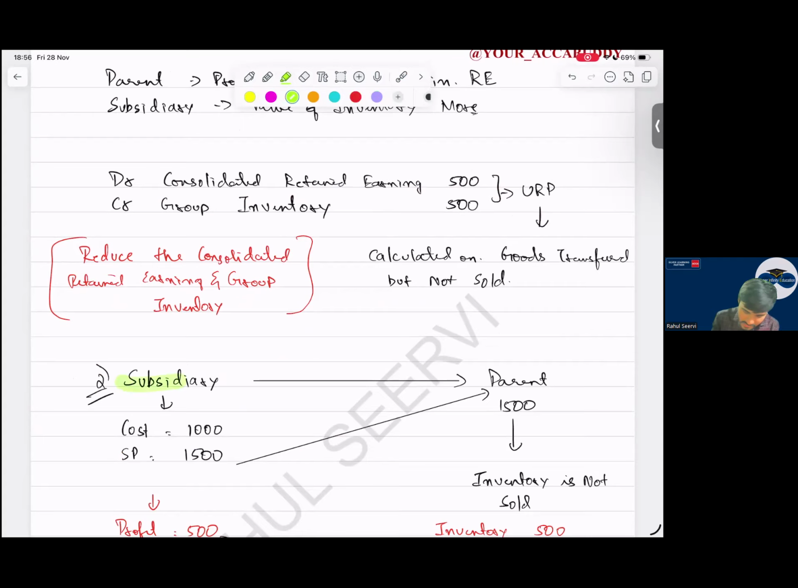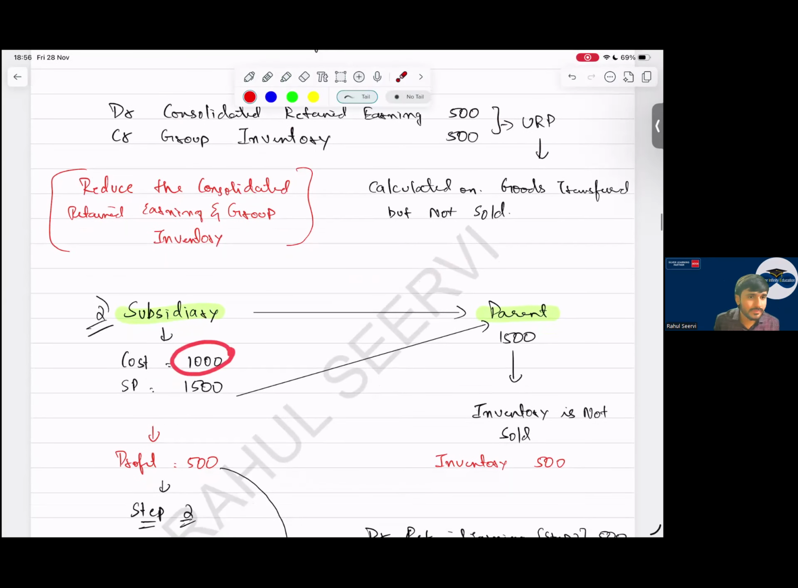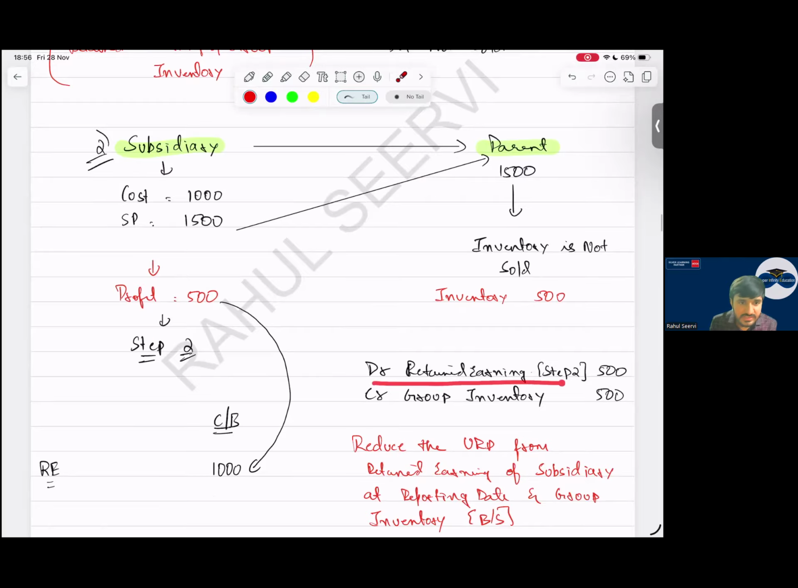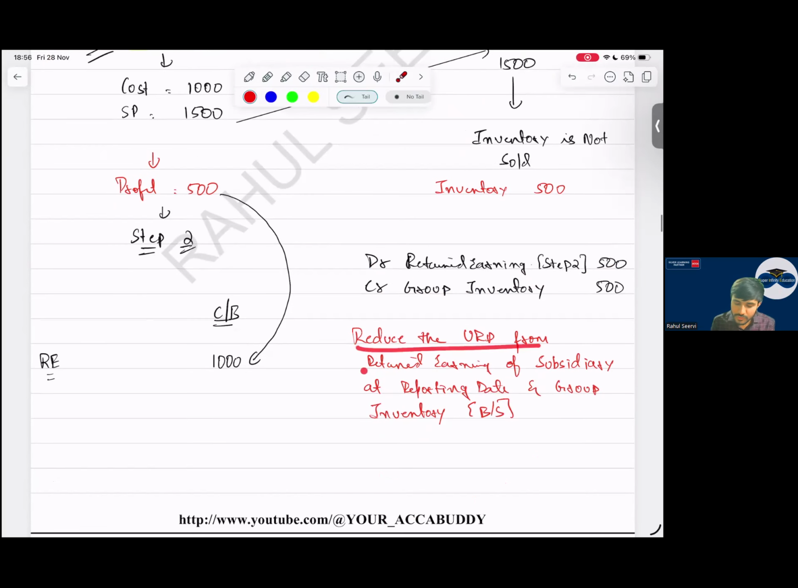Then coming to case 2. Case 2, subsidiary is selling to parent company. Sir, subsidiary is selling to parent company. Subsidiary cost is 1,000, selling price this, so 500 profit. Which company recorded profit? The subsidiary company recorded profit. If the subsidiary is recording profit, I have to reduce the profit of the subsidiary. So how will I reduce it? Step 2, sir. Debit retained earnings, step number 2, and credit group inventory. I reduce group inventory because the parent company recorded this. So reduce URP from the group retained earnings of the subsidiary at reporting date and group inventory in the balance sheet. So with this, your intra-group item is done.